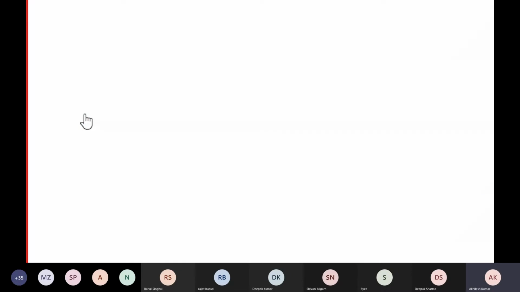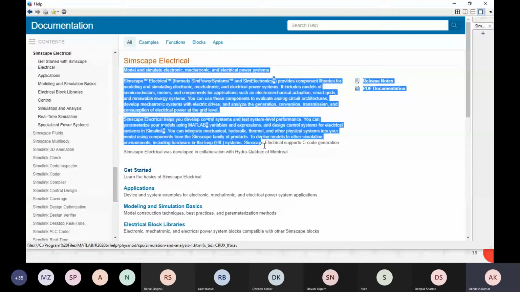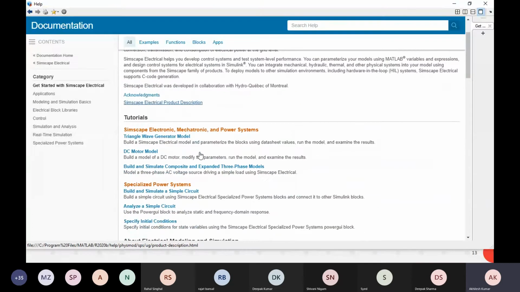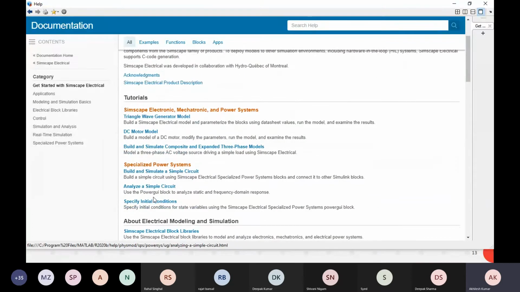I will click on this. Here is a brief overview of what you can do with electrical. If you are a beginner, you have to start from Get Started. For every module, we have a Get Started. Just complete this Get Started. Just click on this link.